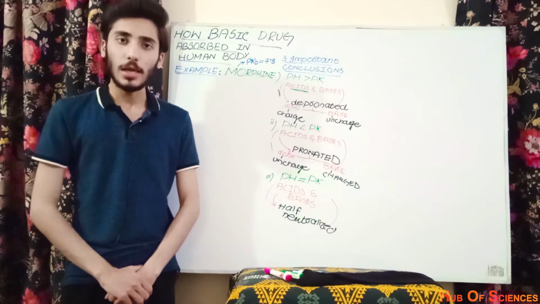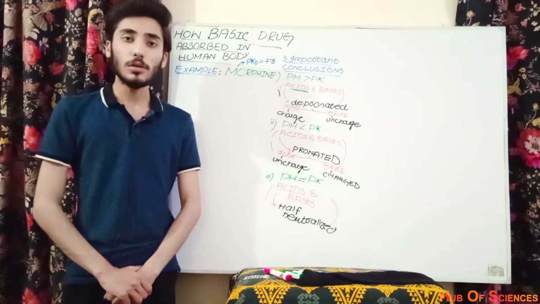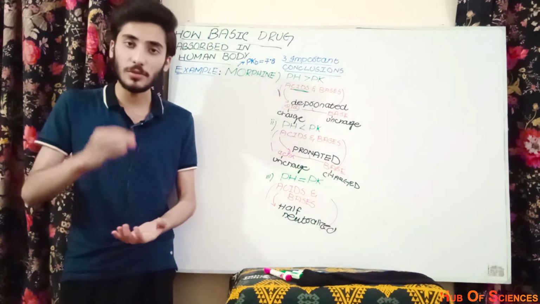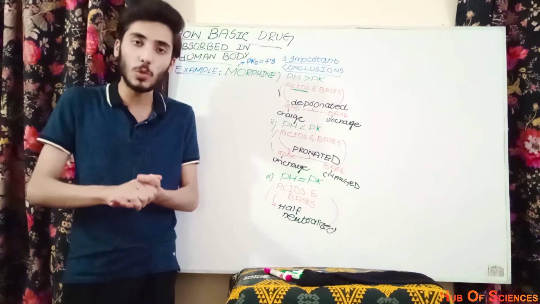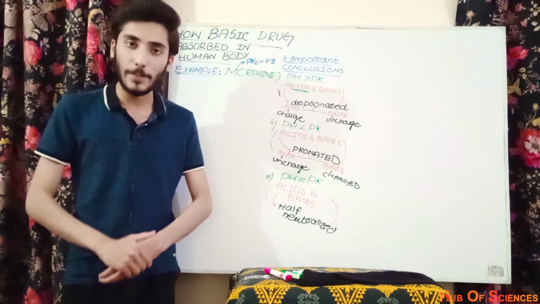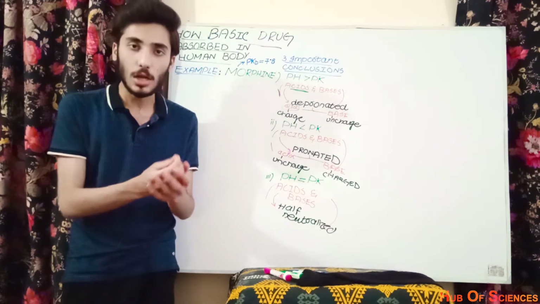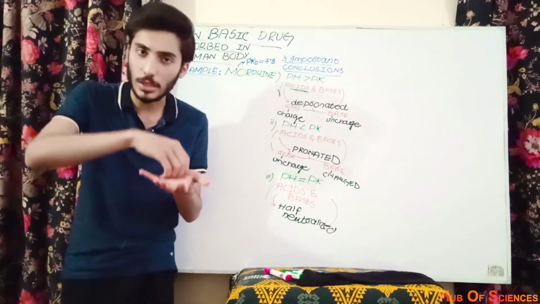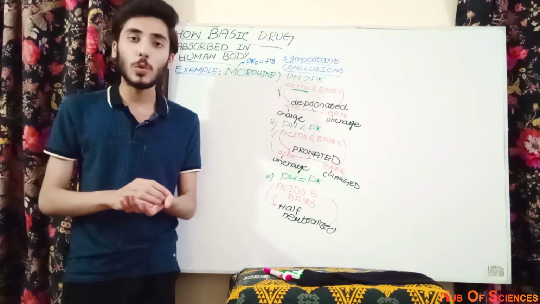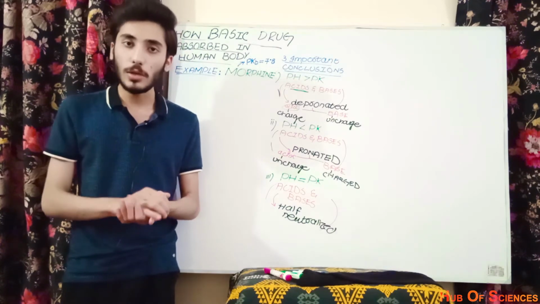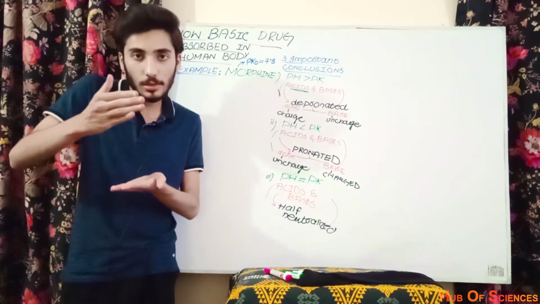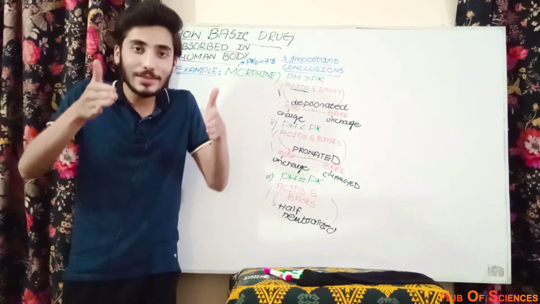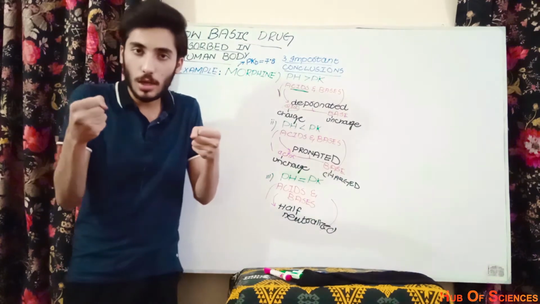So what do you know about the basic drug? The basic drug is a drug whose pH is more than 7. The drugs in which the pH is more than 7, we can call alkaline or basic drugs. So if there is some drug, say a B drug, whose pH we noted by a pH meter is 8, what can we conclude about its nature? We can conclude that because the pH is greater than 7, this is a basic drug.